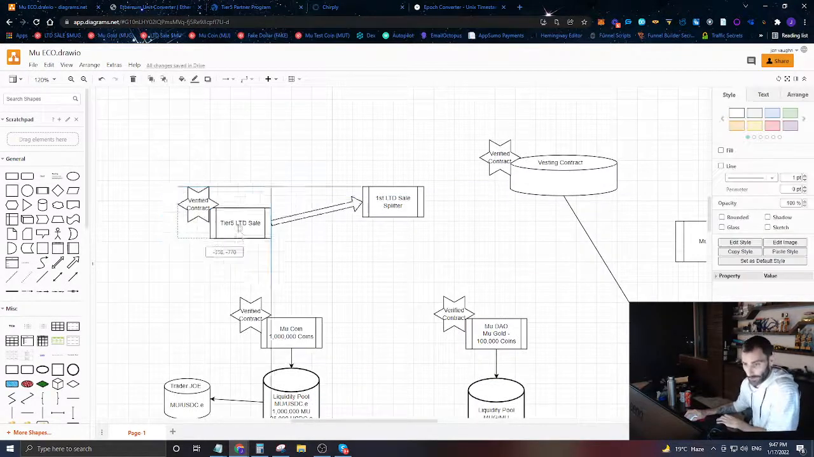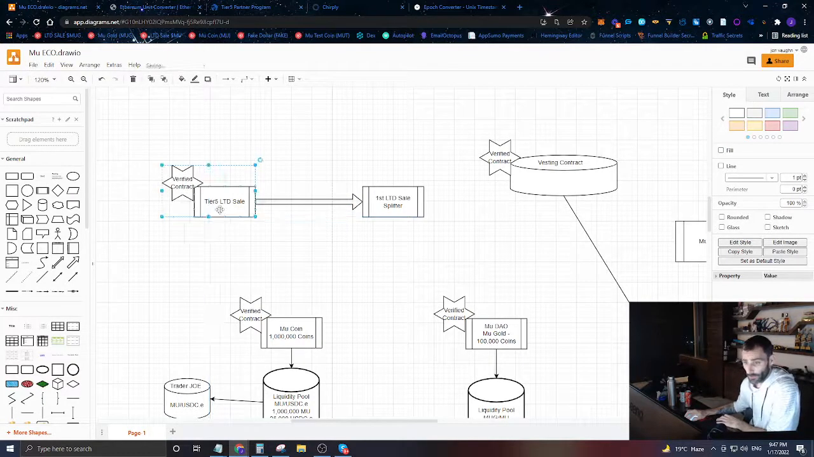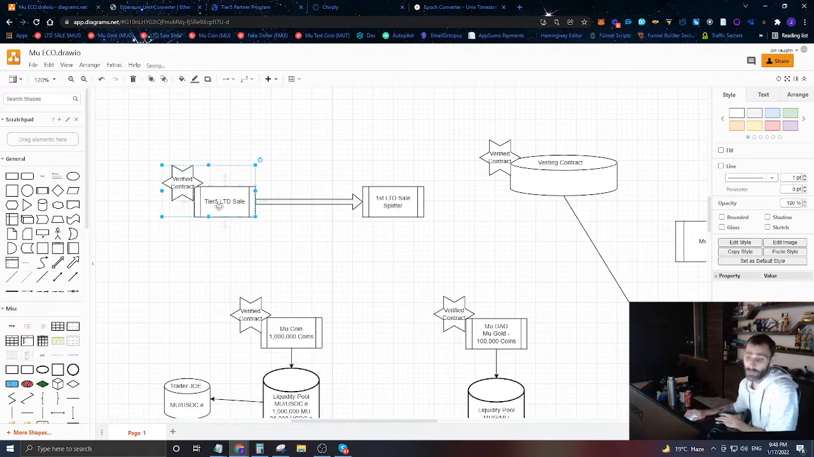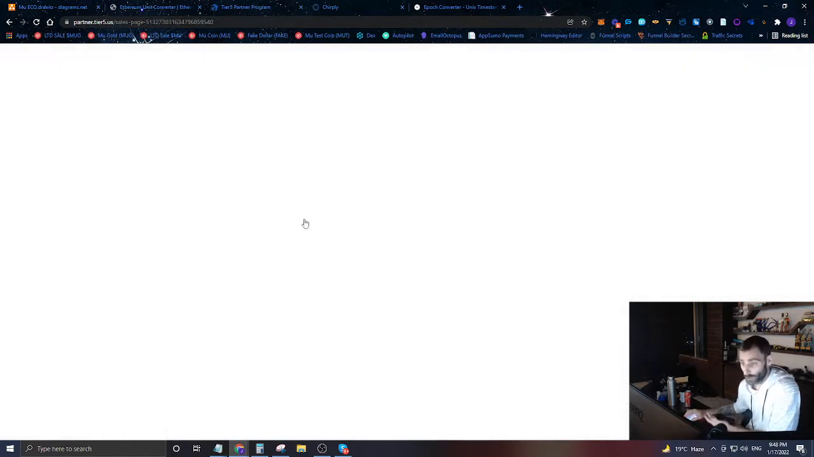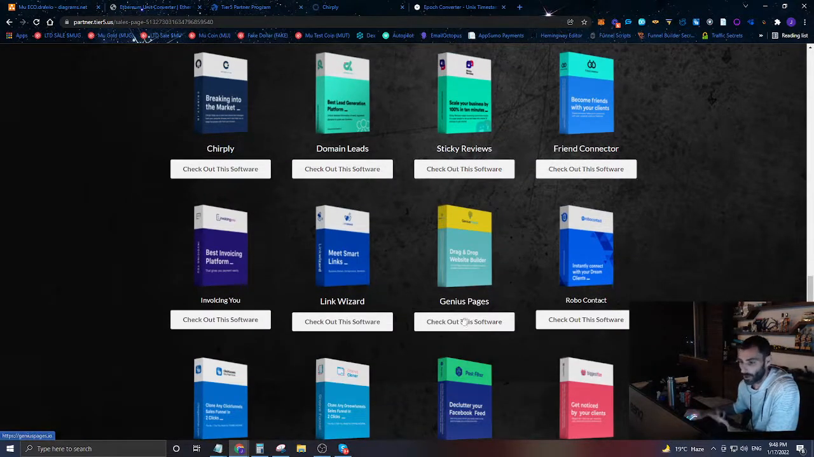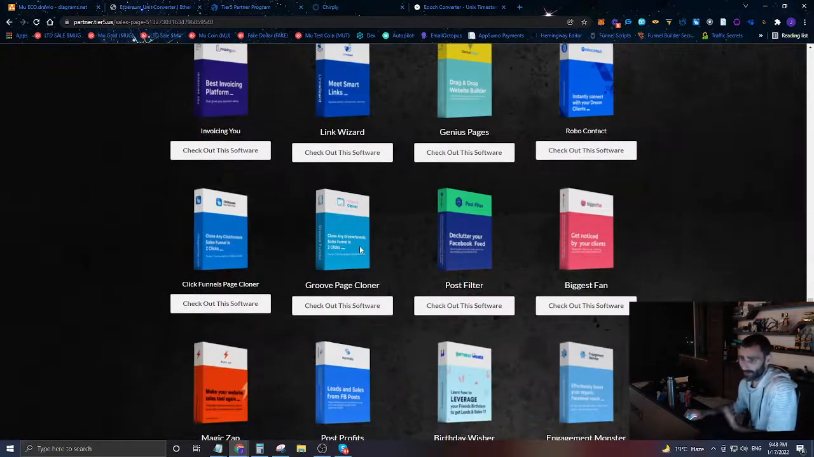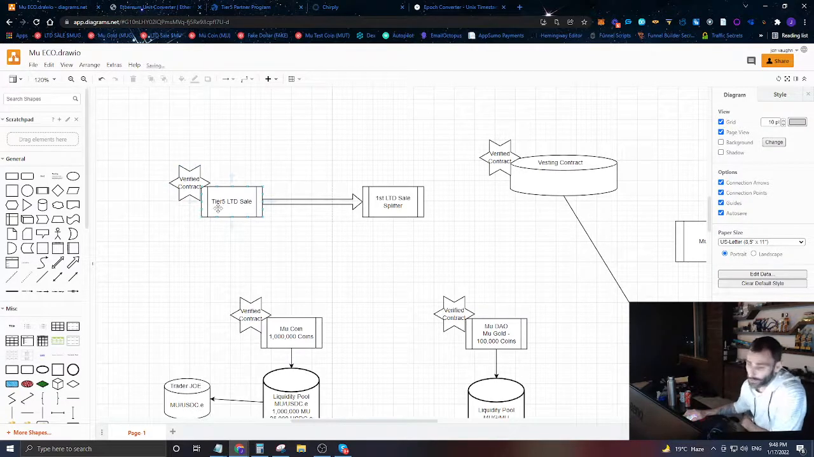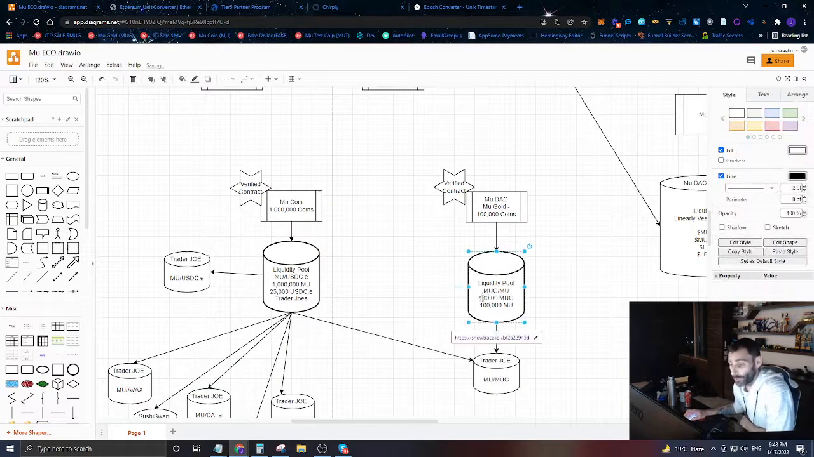So someone is going to be able to come to this Tier 5 LTD sale contract, and use this contract to buy, for example, Chirply, or Domain Leads, or Friend Connector, or RoboContact, or Genius Pages. Any of these softwares, actually any of my offers, they'll be able to buy on a discounted one-time fee. They're only going to pay once, and they're going to get a substantial discount because they're going to be using their Mu Gold to pay for everything.